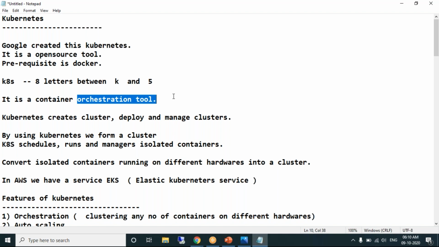So what does it do? Orchestration. We have discussed that in Docker Swarm: load balancing, scaling of containers, handling failover scenarios. The tool which performs these activities is a container orchestration tool. You have to revise. Yeah, got it.